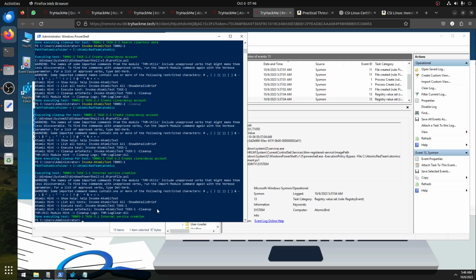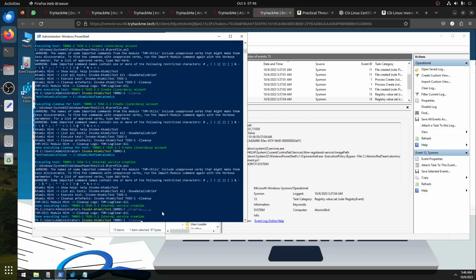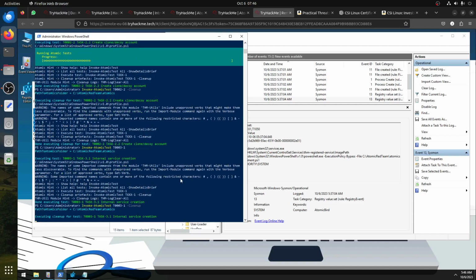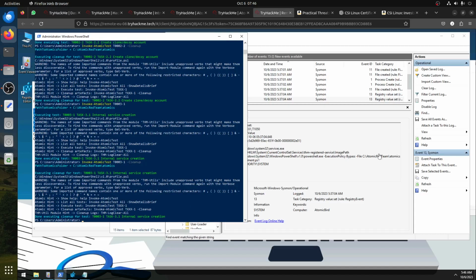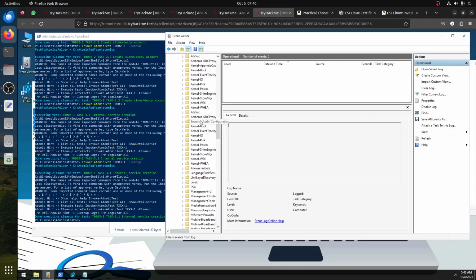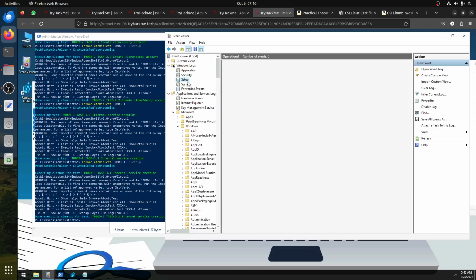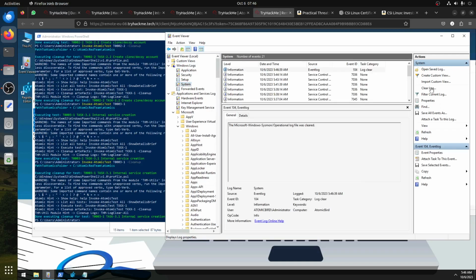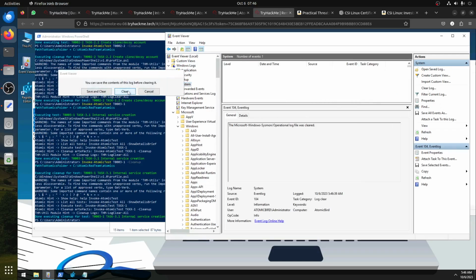Next one is 3.2. Before we do, let's clean up this first. As always, let's clear log. Let me go to system also, because sometimes it's better to play around with it, so we can clear log.